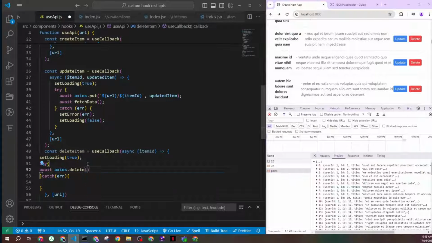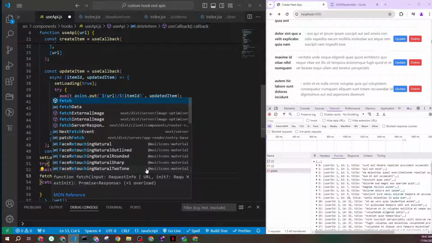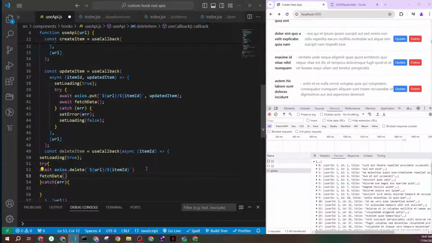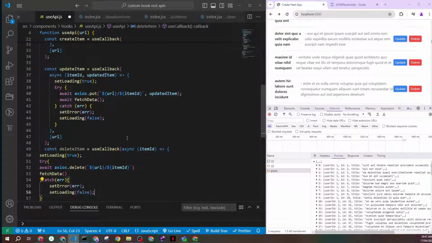Again same thing, the URL that you have slash the ID of the item. Okay, so the item ID. Then I want to fetch again the recent data, so let's fetch data. And if an error happens, again same thing we did before, set error and set the loading for me.